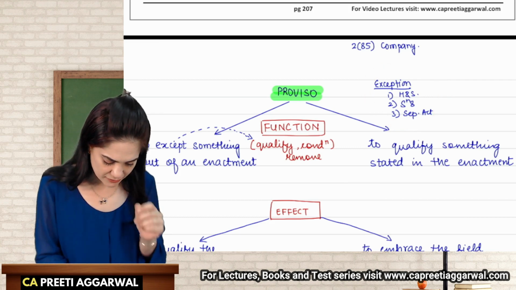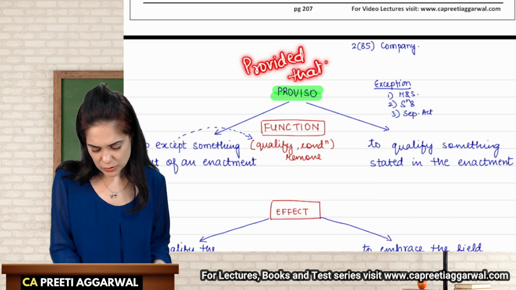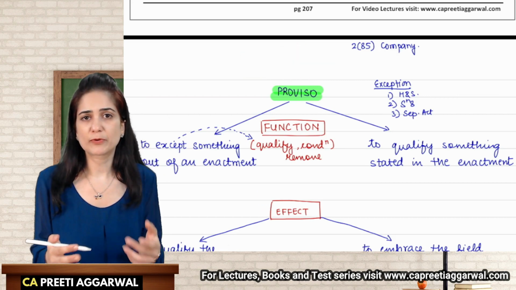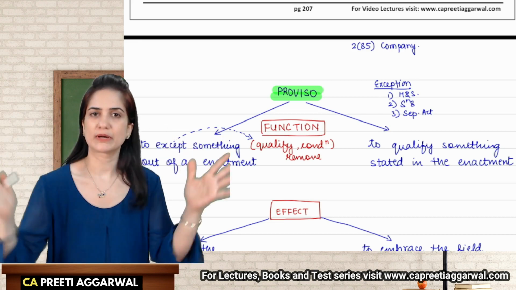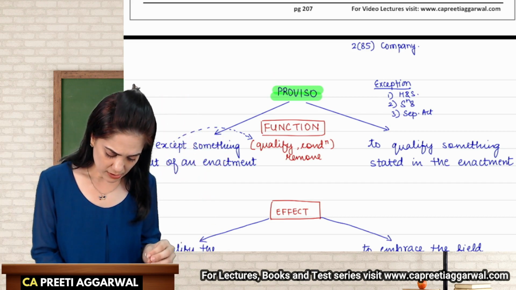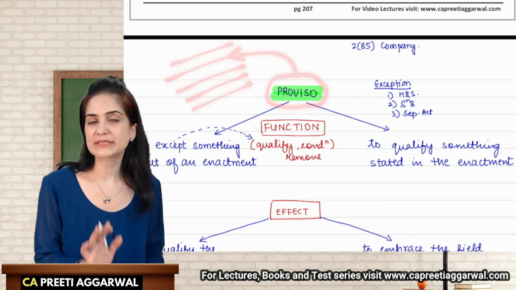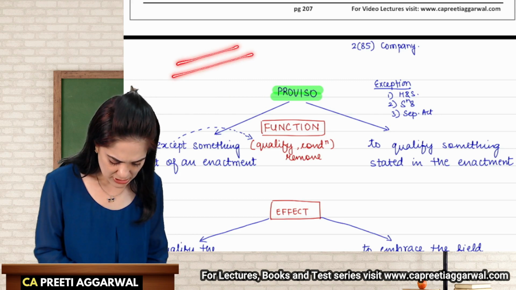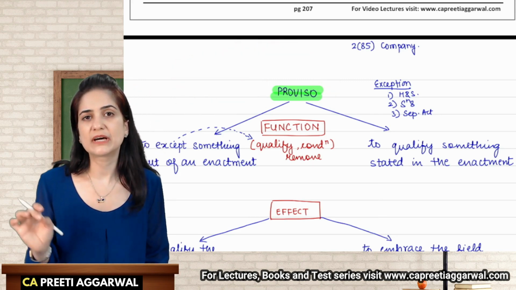Acha, you must have read "provided that." Okay, provided, what is it? If the proviso was not there, the provisions would apply to everyone. But now, the proviso is removing something which is already contained in the main section. So the main provisions contain something, and we are removing it from there with the help of a proviso.